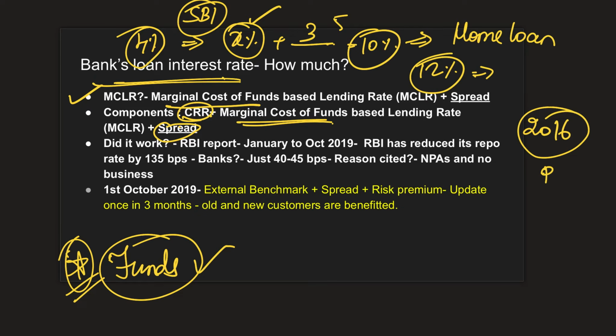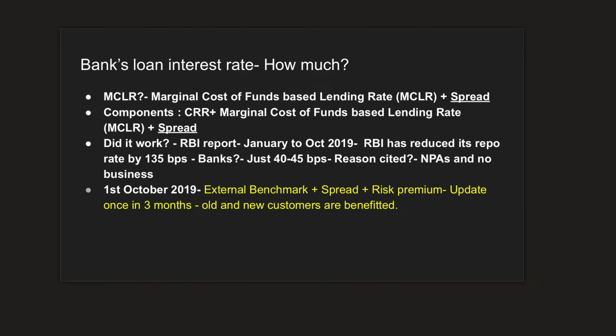Now, why did RBI recommend this in 2016? Because banks were complaining when asked about the reasons for not transmitting the monetary policy changes. So, in 2016, in order to increase transparency and also ensure better monetary policy transmission, RBI came up with this MCLR method. Did it work? Not really.